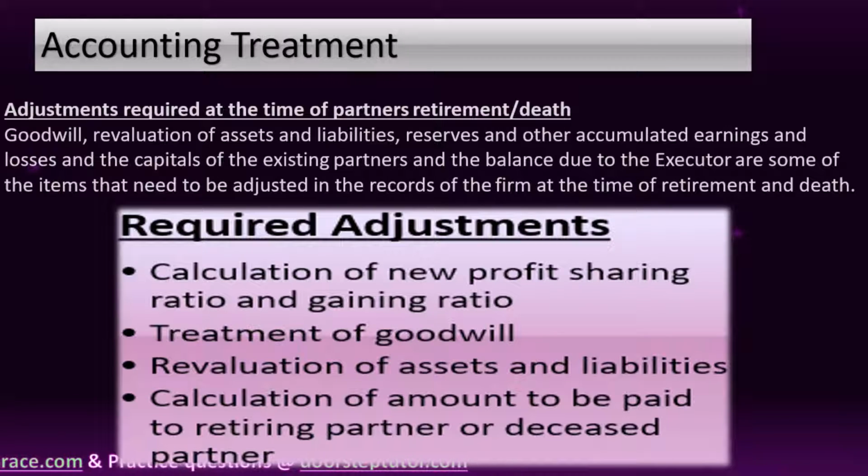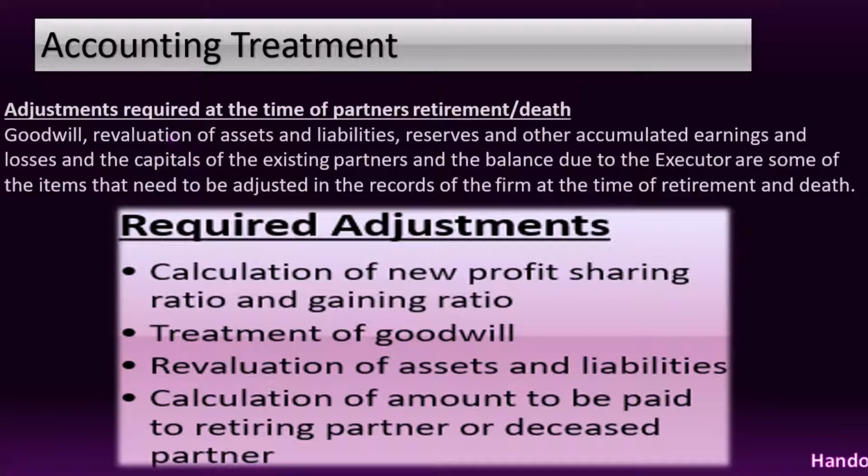Now moving on to the next point, which is treatment of goodwill. The basic rule is that the gaining partner or partners compensate the sacrificing partner, to the extent of their gain, for the respective share of goodwill. If goodwill already appears in the books, it will be written off by debiting all the partners' capital accounts in their old profit sharing ratio.